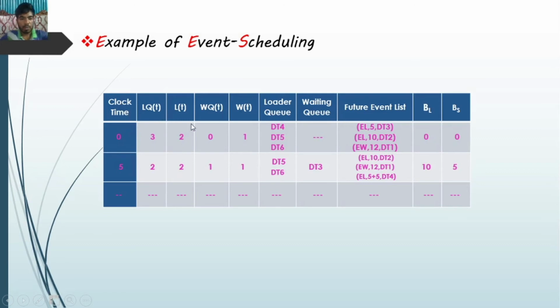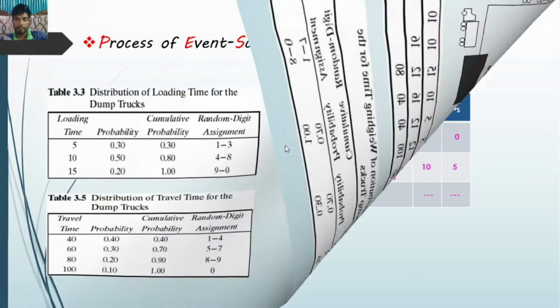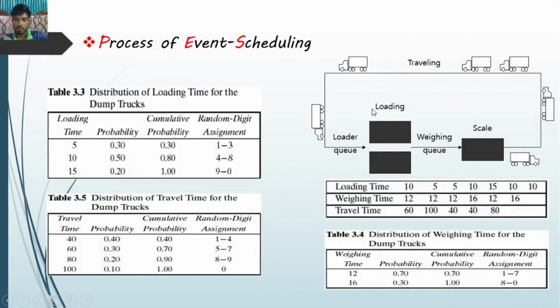First of all, we have been given six trucks: 2 trucks are loading and 1 truck is scaling.